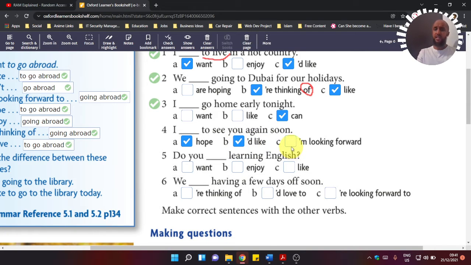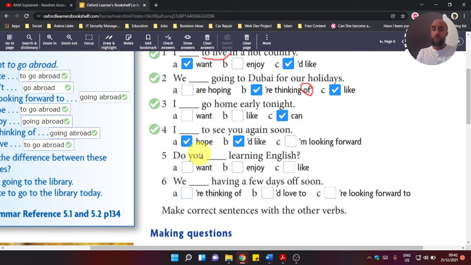But here it says "I'm looking forward to." This is "to." If we have something that says I'm looking forward to, we should have "see" as an -ing. I should say, I'm looking forward to seeing you again. That would be the correct thing. But "I'm looking forward to see" would not be right. So let's correct the answer. Excellent, both correct here.